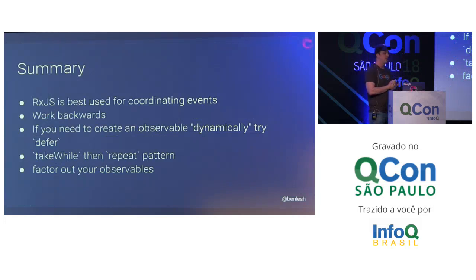So the summary on this is RxJS is best used for coordinating events. When you're working on these things, you want to work backwards. Start with the simplest thing and build features off of that. And if you need to create an observable dynamically, you want to wrap it in defer. That will say, wait until someone subscribes to this, and then create the observable and subscribe to it.